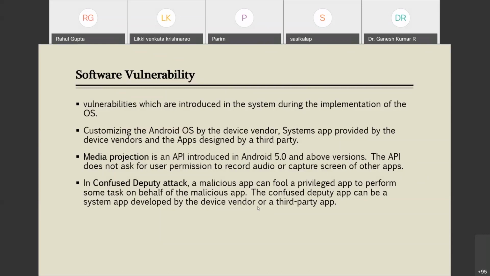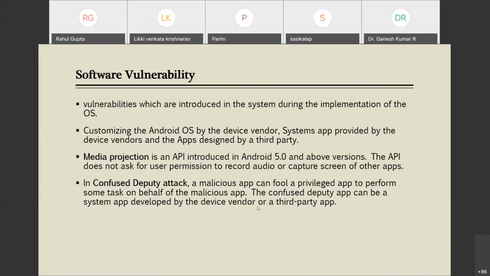A malicious app can fool a privileged app to perform some task on behalf of the malicious app. A privileged app is a legitimate app to which you have granted some higher permissions, and the malicious app is fooling this privileged app to behave like a malicious app. So this is known as the confused deputy attack.